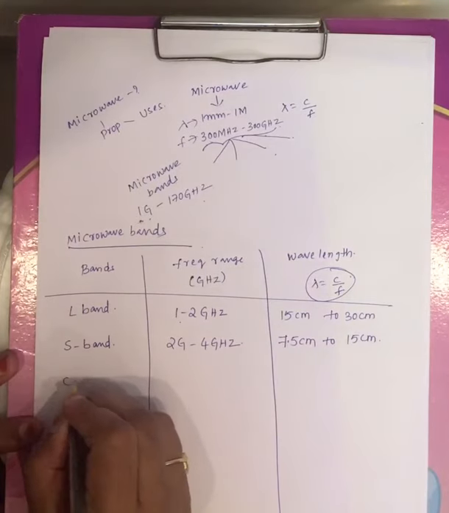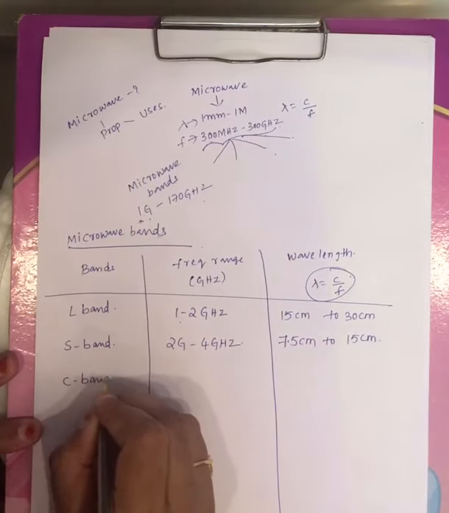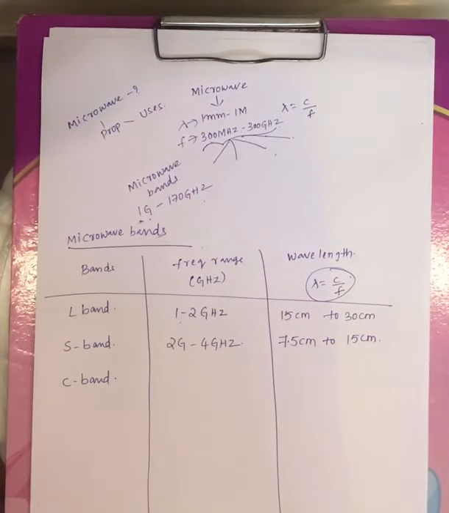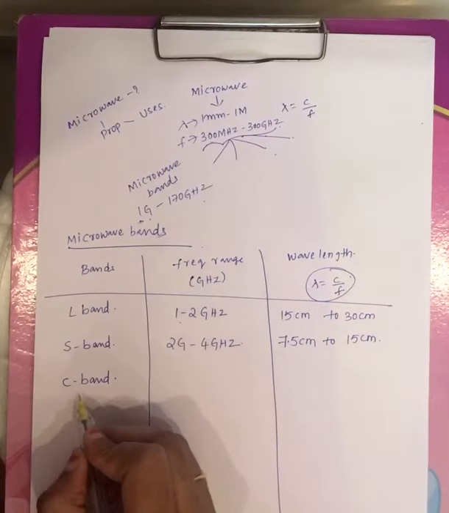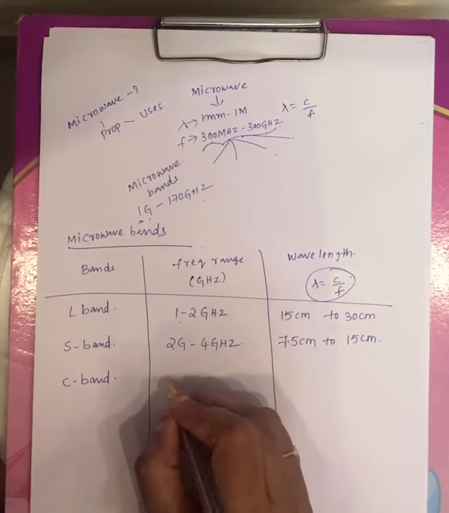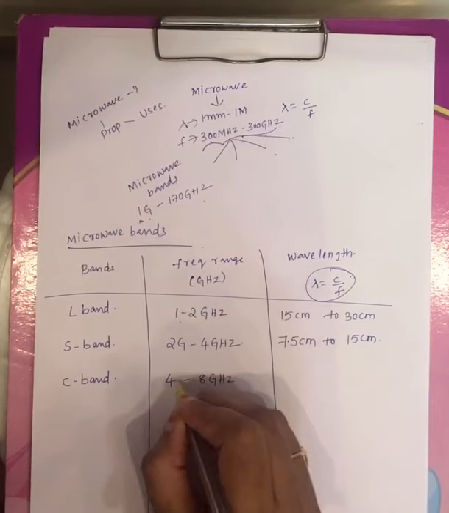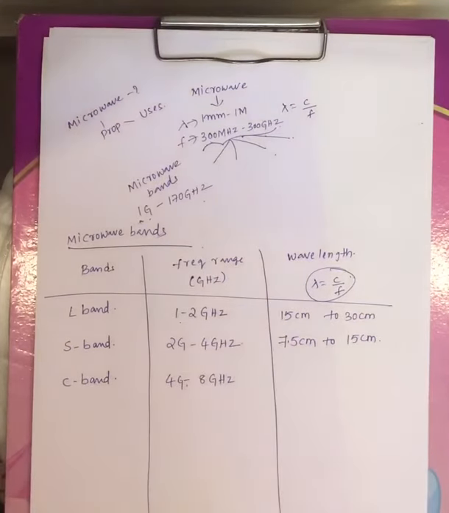And the third microwave band is the C band. These letters L, S, C are nothing but the letters allotted to your microwave bands. The third microwave band is the C band, and its frequency range varies from 4 gigahertz to 8 gigahertz.